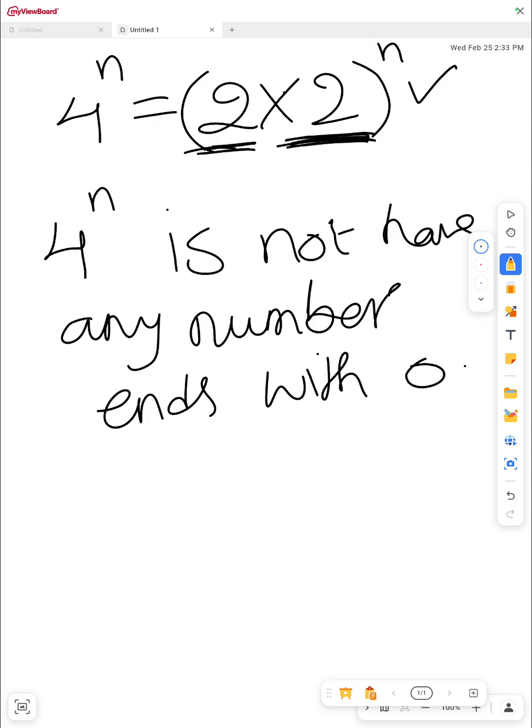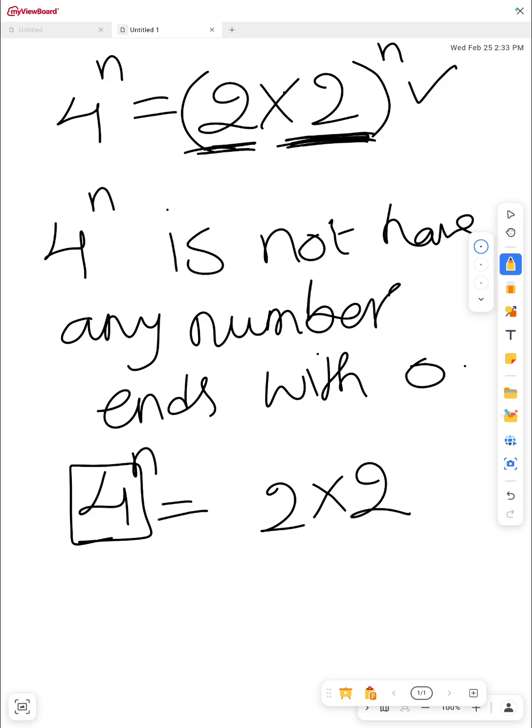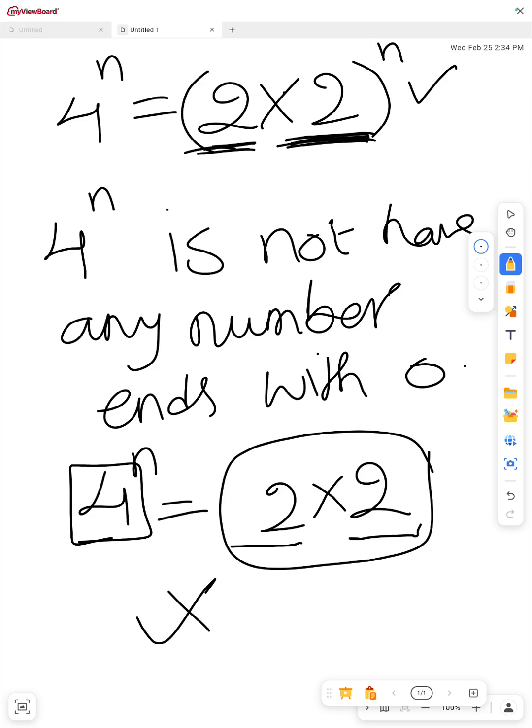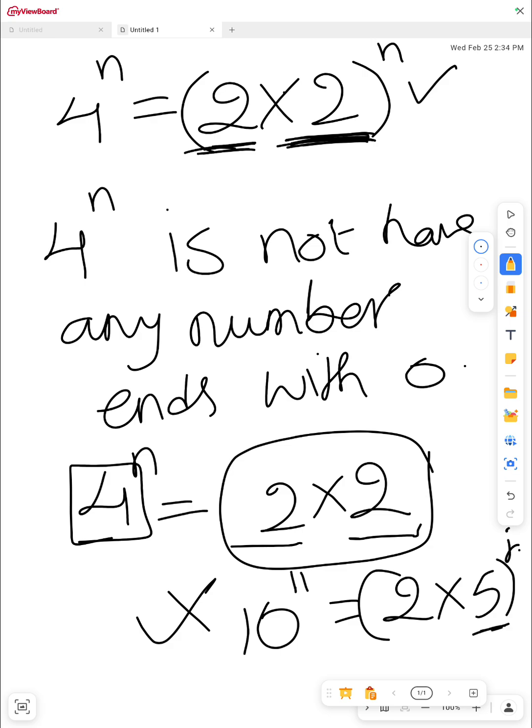I'll tell you a simple example. If you have any such case, like for example 4 power n, just try to divide this number into 2 into 2 and look at the condition, whether the condition is satisfied or not. Here the condition is ends with 0, which means it should be divisible by 5. Do you have 5 in these numbers? No, right? Then it is not possible. If you have, for example, 10 power n, it will be written as 2 into 5. So here 5 is there, so it is possible. But for 4 power n it is not possible.